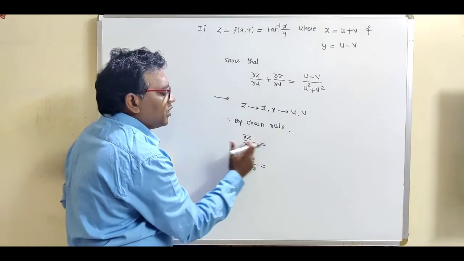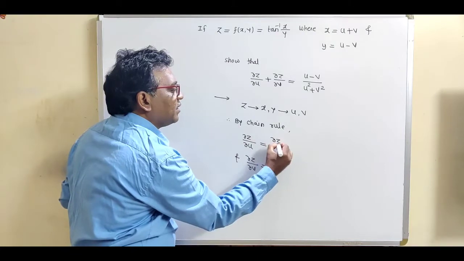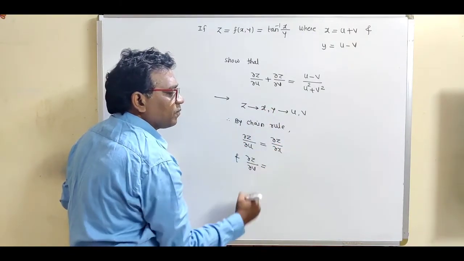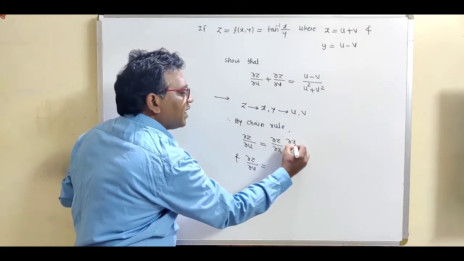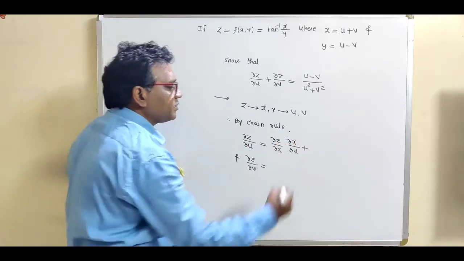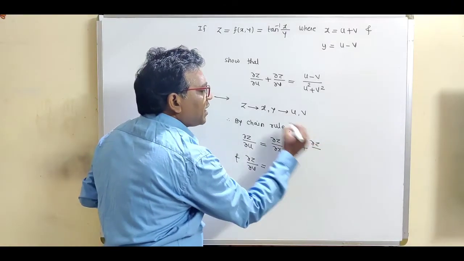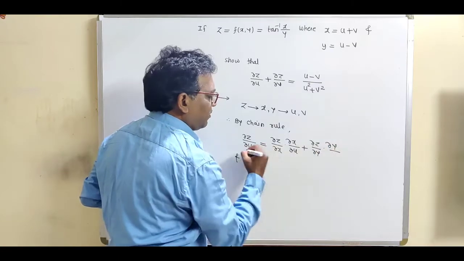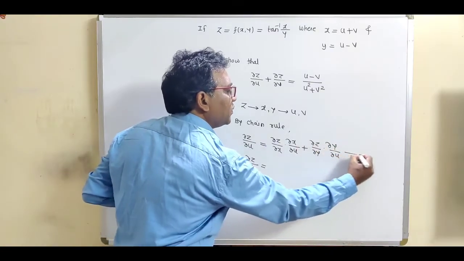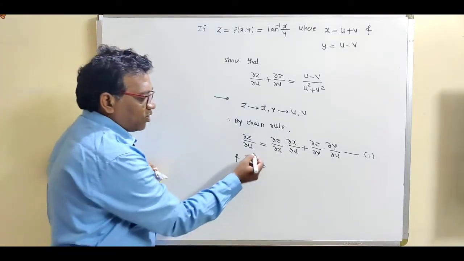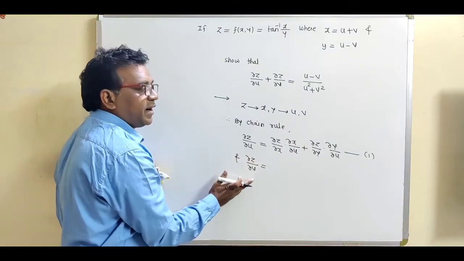Del z by del u: this is the starting term del z divided by the first variable x, cross del x divided by the same term del u, plus del z upon the second variable y, cross del y divided by del u. So this is equation number 1. And what is the second partial derivative, del z by del v?